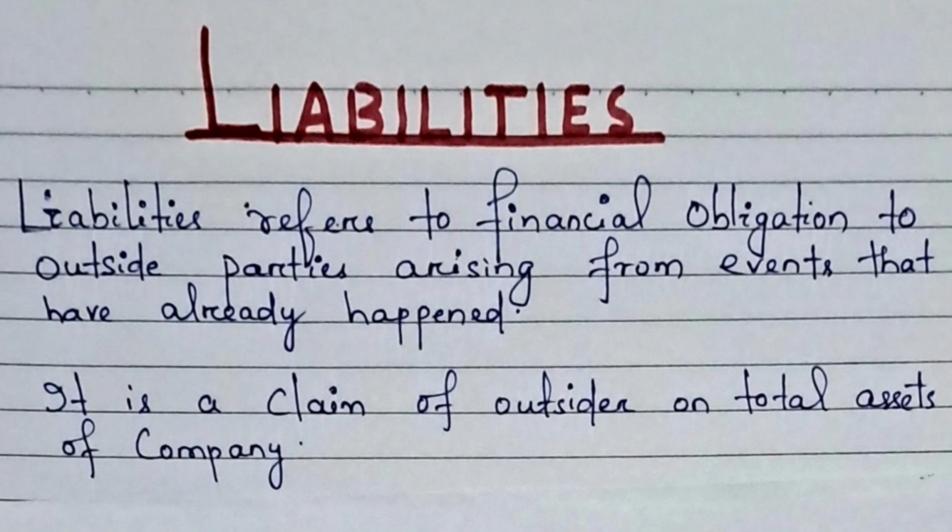Or it can be said that it is a claim of an outsider on the total assets of the company. It means if we have taken a loan from outsiders, he or she can claim on the total assets of the company to settle their liability.